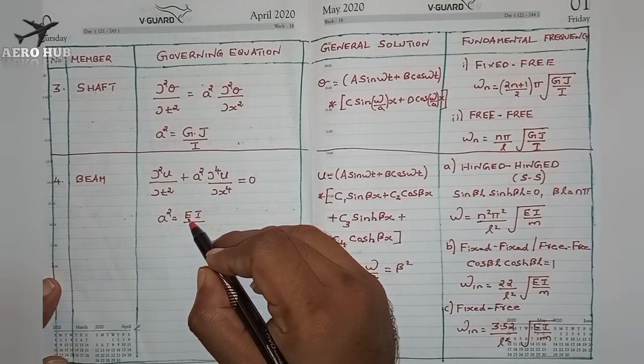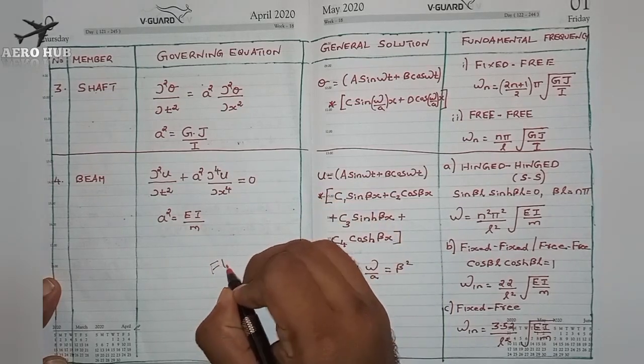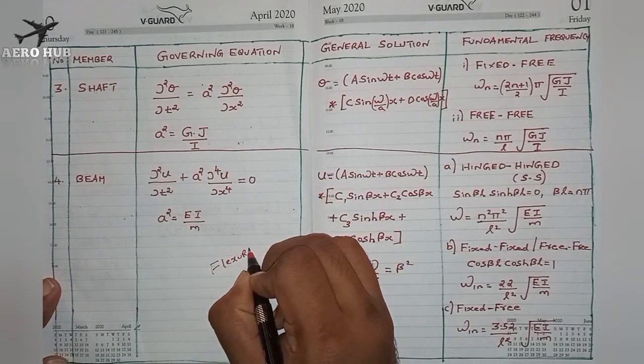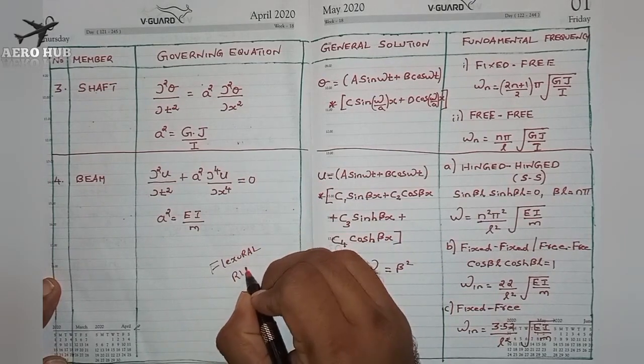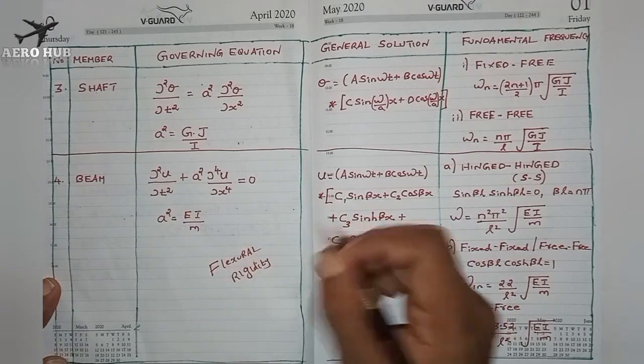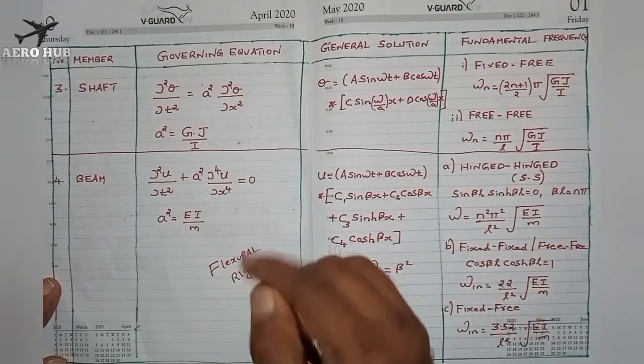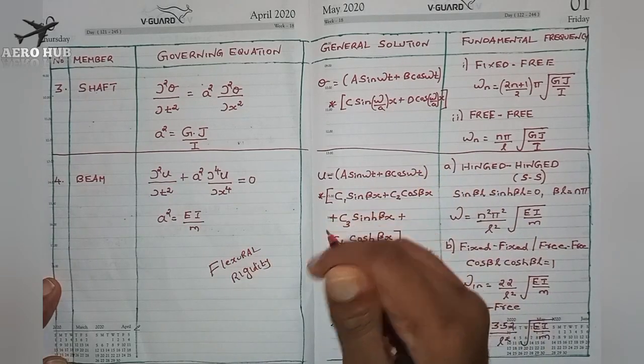The product of Young's modulus and area moment of inertia is called flexural rigidity. That is nothing but the resistance to bending.